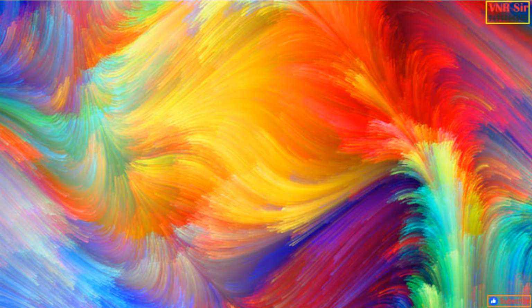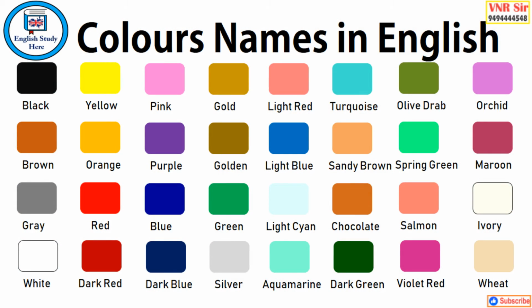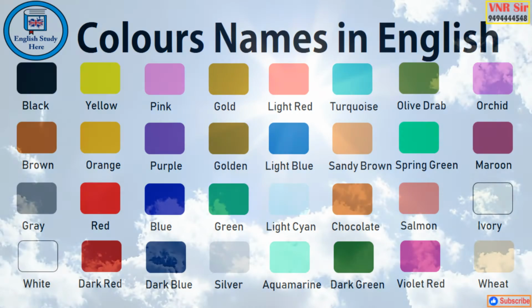Let us discuss some interesting things regarding color. Whenever you see an object, it appears some color. Let us say yellow, blue, green, black, white, something else. Okay. So how are these colors visible to us? The light which is coming from the sun is white in color. Right? Actually, white is not a color.